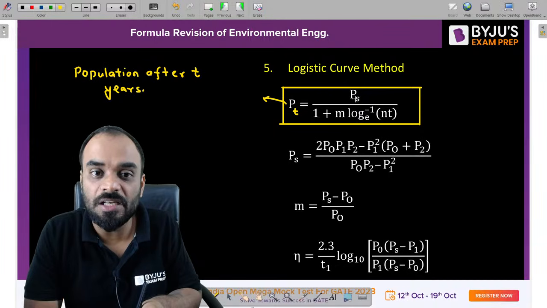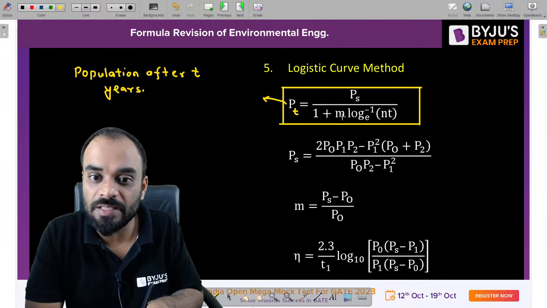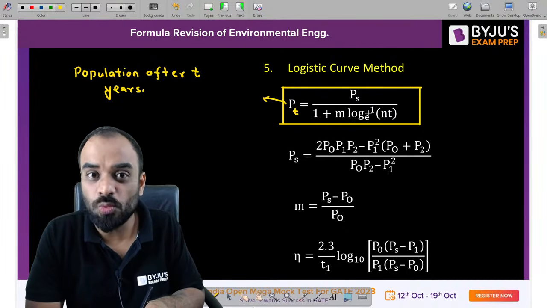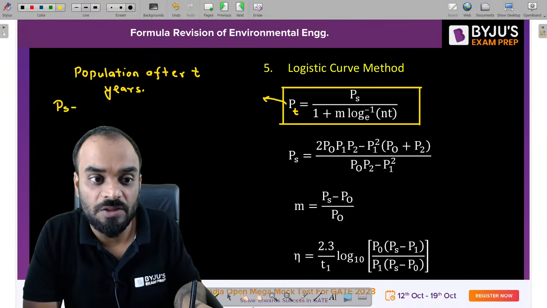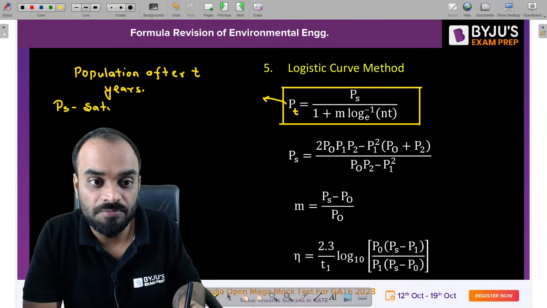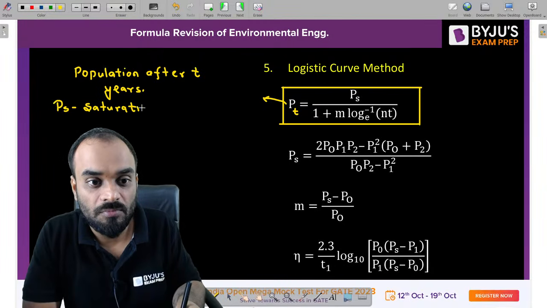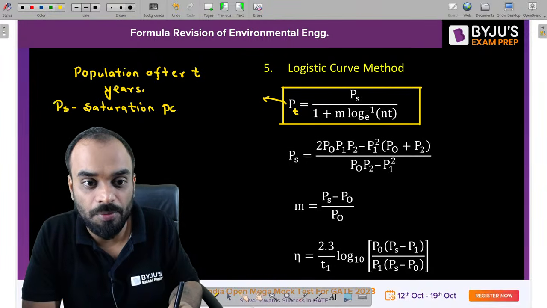So this is basically Ps divided by 1 plus m ln inverse, or you can call it log to the base e inverse, bracket n into t. What is Ps over here? That is basically the saturation population.